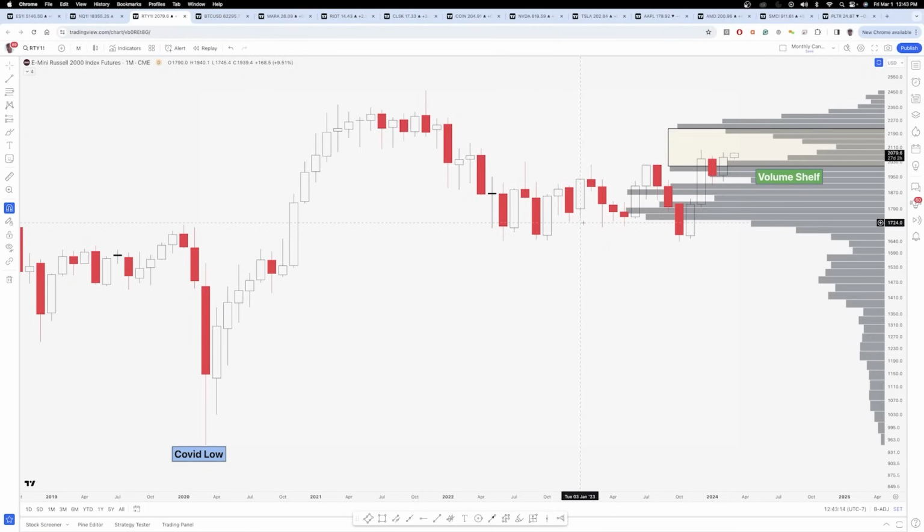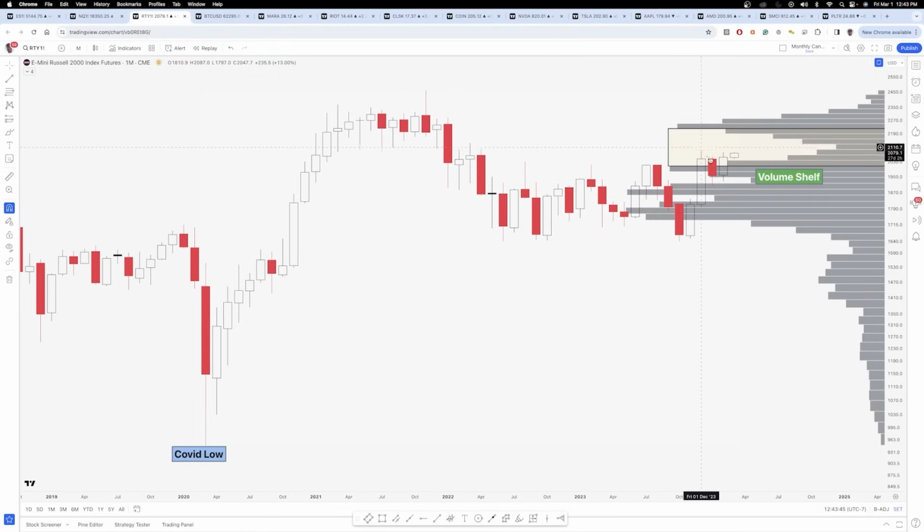So for those that are not familiar with the volume profile, I'm essentially measuring how much volume has occurred since the COVID low. So anytime you look at a chart and you see COVID low or all-time highs shown in the light blue with the black text, that is essentially the anchor point. So if you have been following my charts on Twitter and you're always wondering why I'm highlighting specific pivot points and capitulation points, that's essentially just telling you where I'm anchoring the volume profile from. So that's where I'm starting to measure where volume has aggregated.